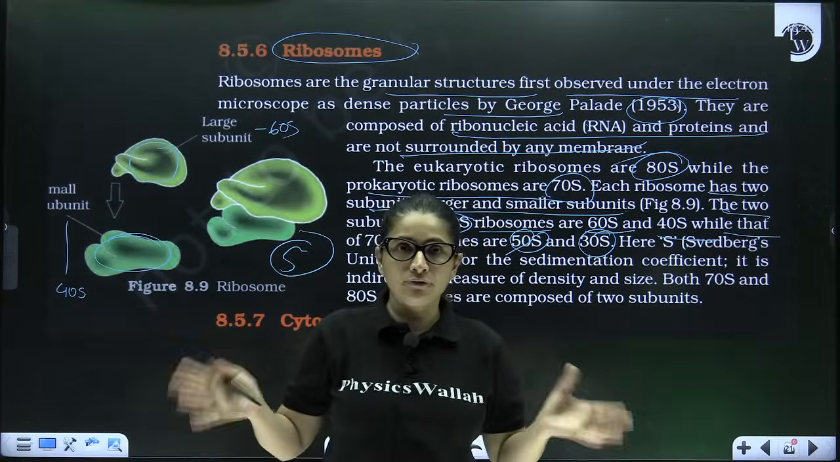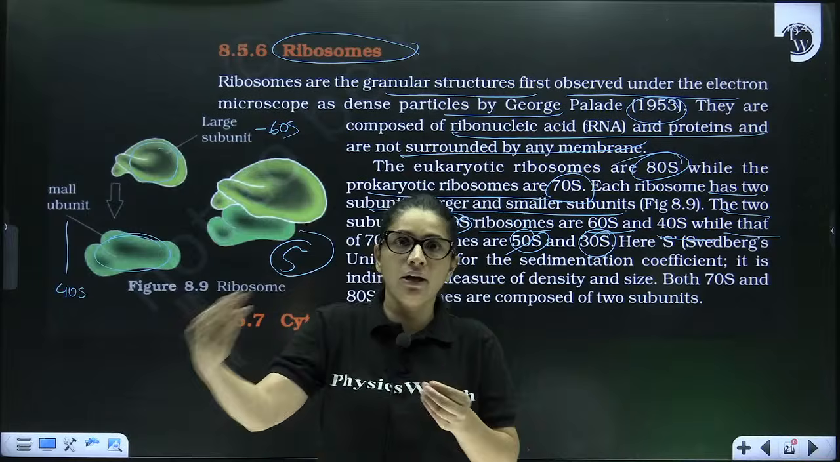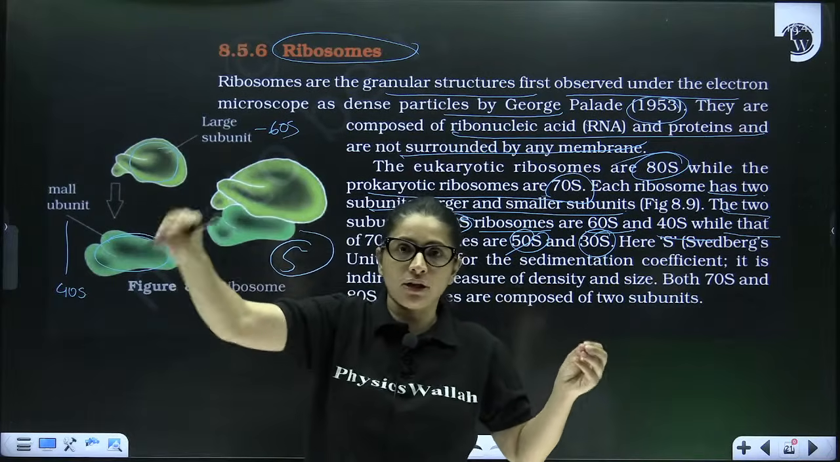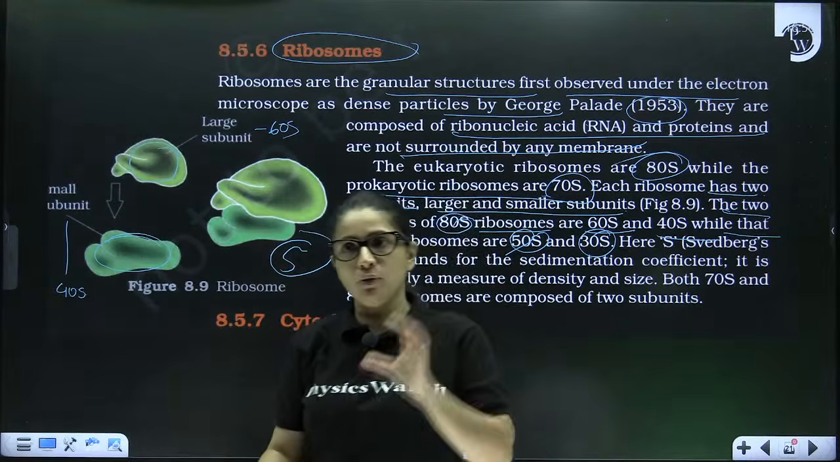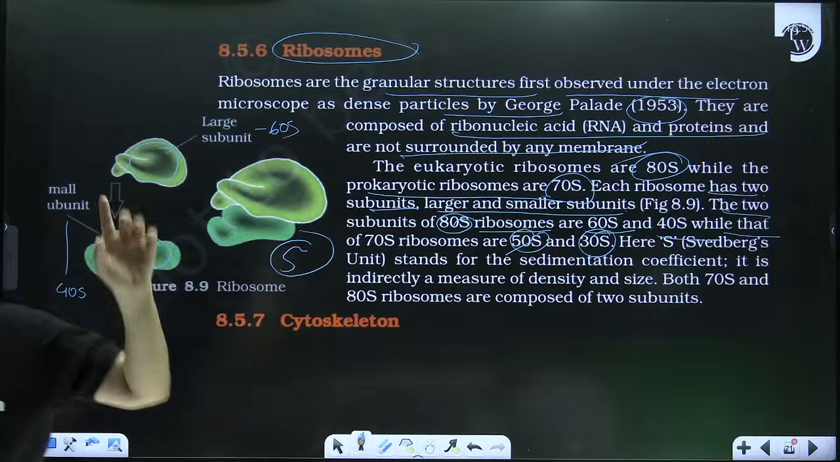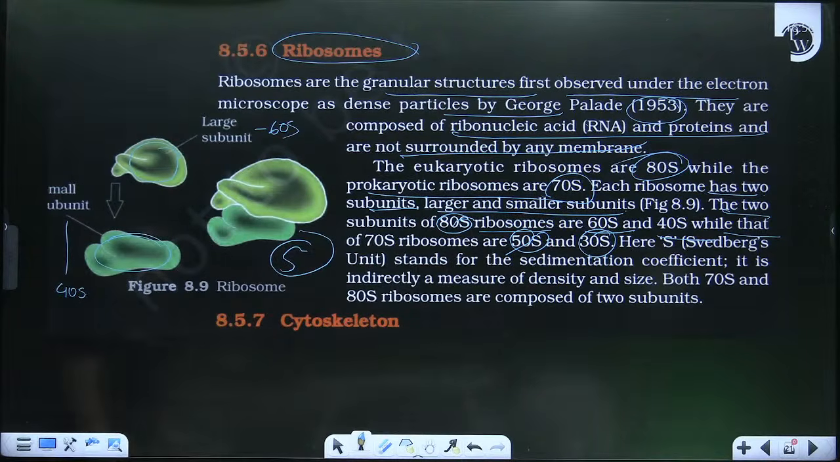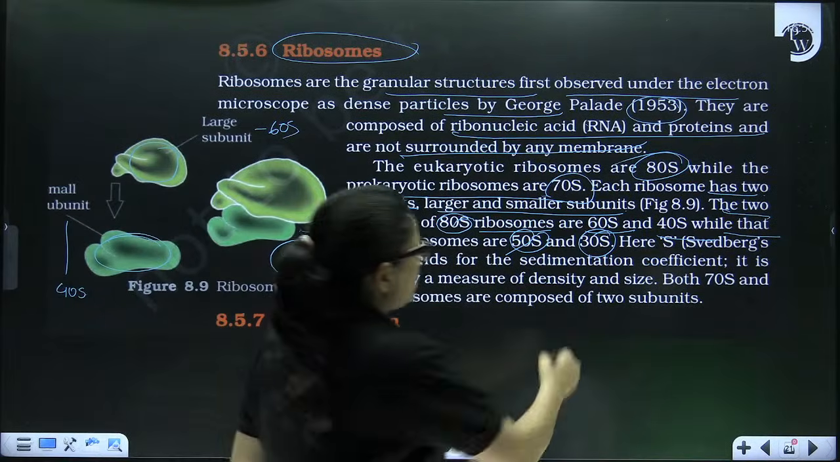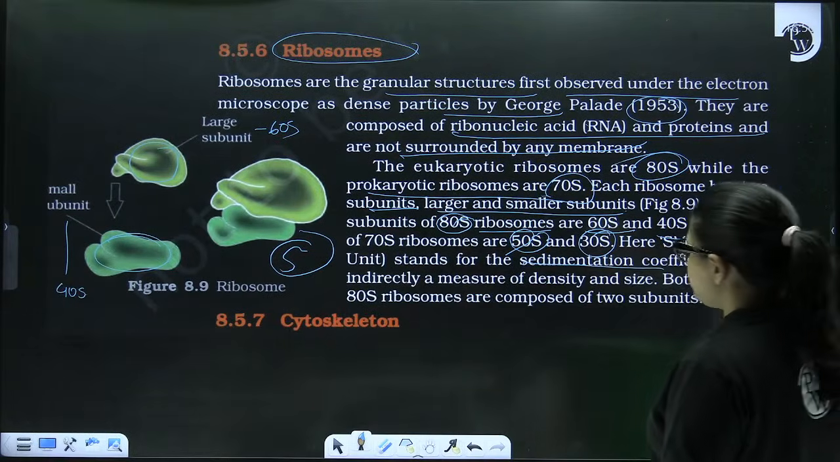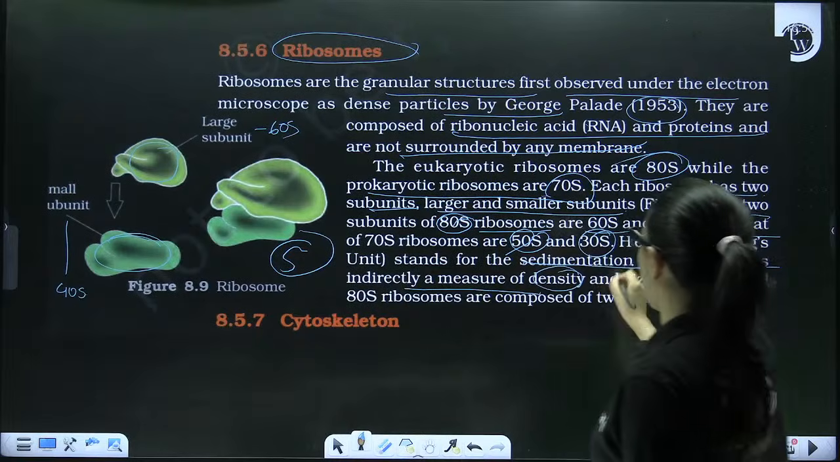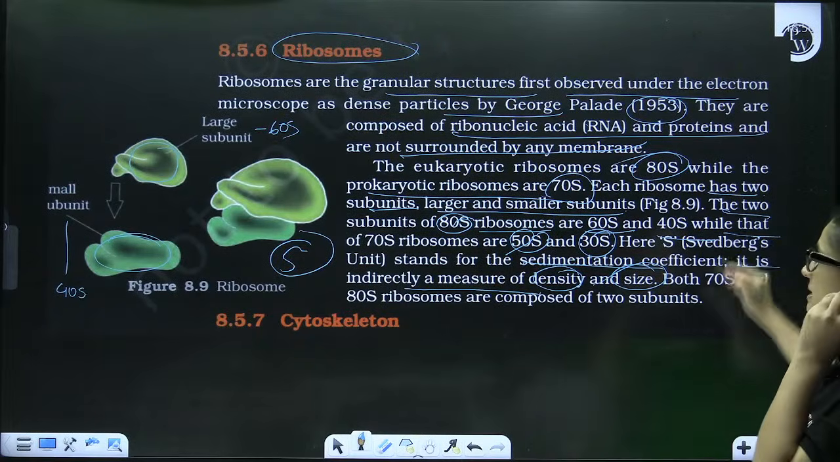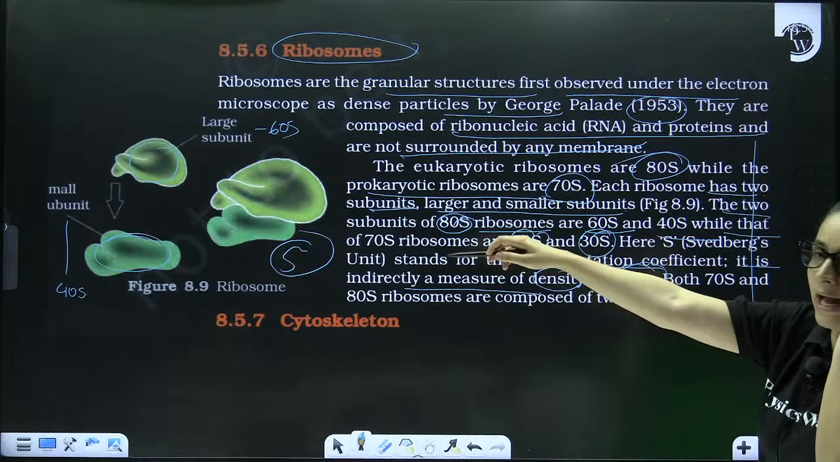So you don't have to add and say that 60 and 40 make 100, or 50 and 30 make 80. You don't have to say that here. Correct? I hope it's clear to everyone. So here S stands for sedimentation coefficient, which gives you an indirect measure of density and size. I hope it's clear to each and every one of you. The diagram is also clear.